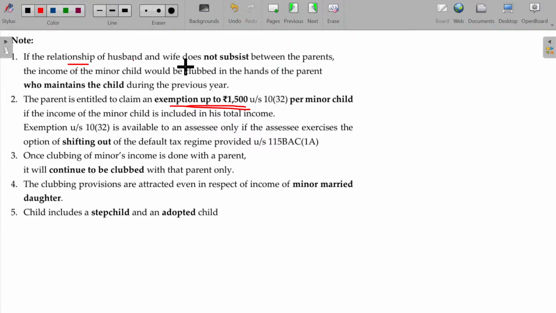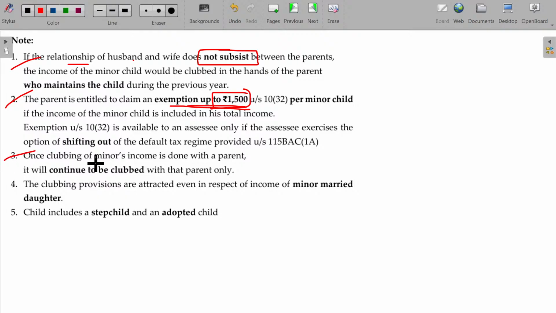If the relationship of husband and wife does not subsist, then automatically the child's income should be clubbed in the hands of the parent with whom the child lives. Number one. Number two, the 1,500 exemption will be given only if you are shifting out of the default tax regime.